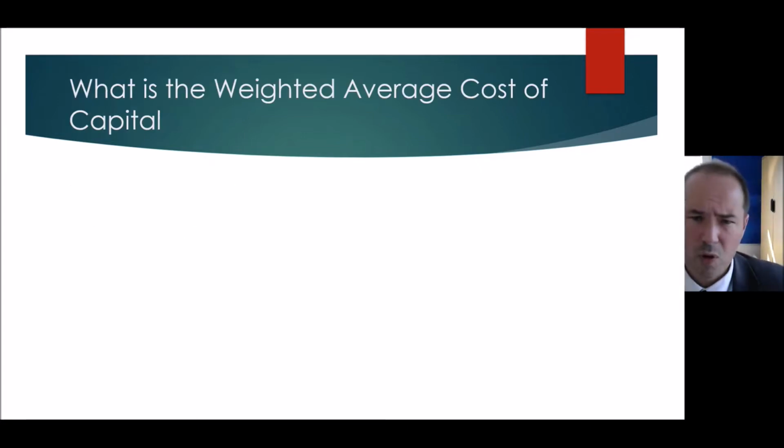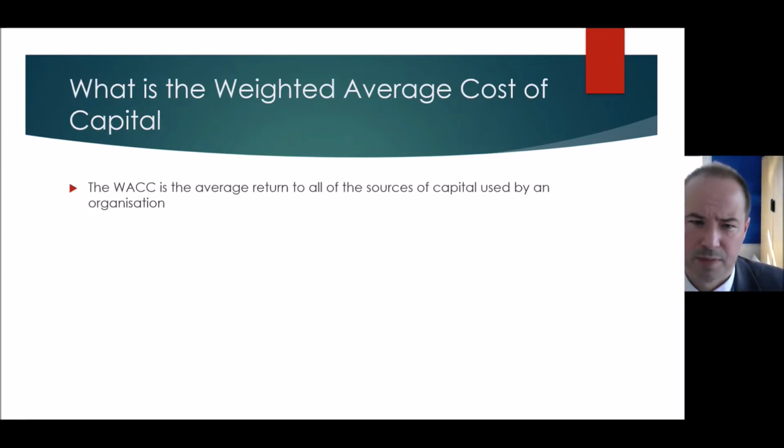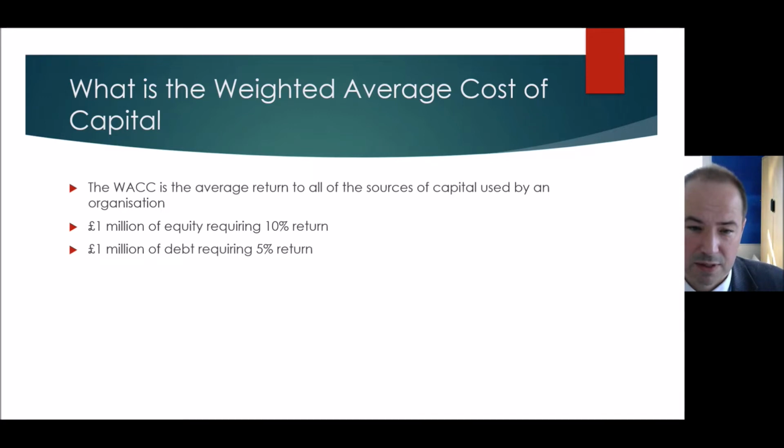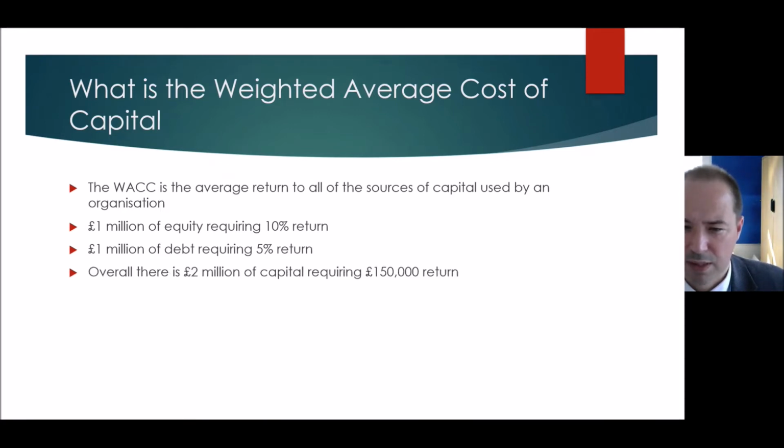So what is the weighted average cost of capital? It's the average return to all sources of capital used by an organisation. So let's just have a world where we've got some shareholders providing £1 million worth of equity, and those shareholders require a 10% return. And we've got £1 million worth of debt, and those bankers require a 5% return. So we've got £2 million worth of capital, and they require a £150,000 return.